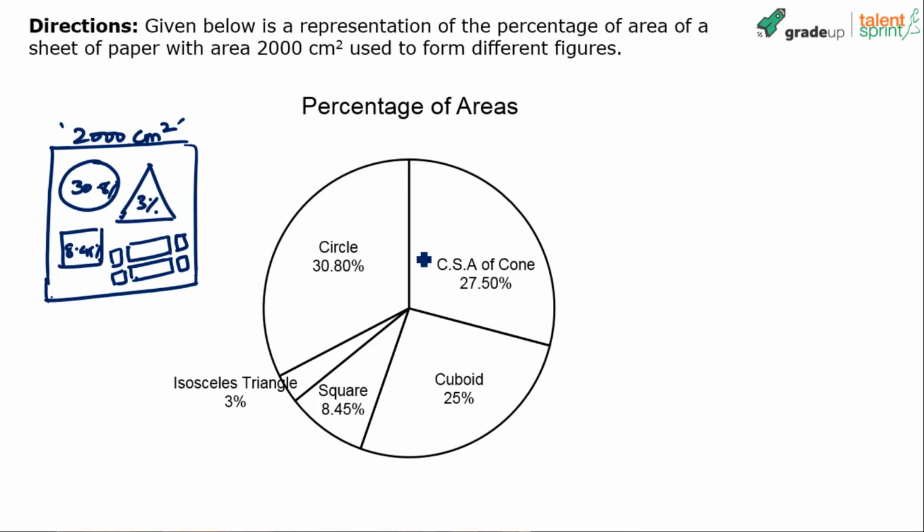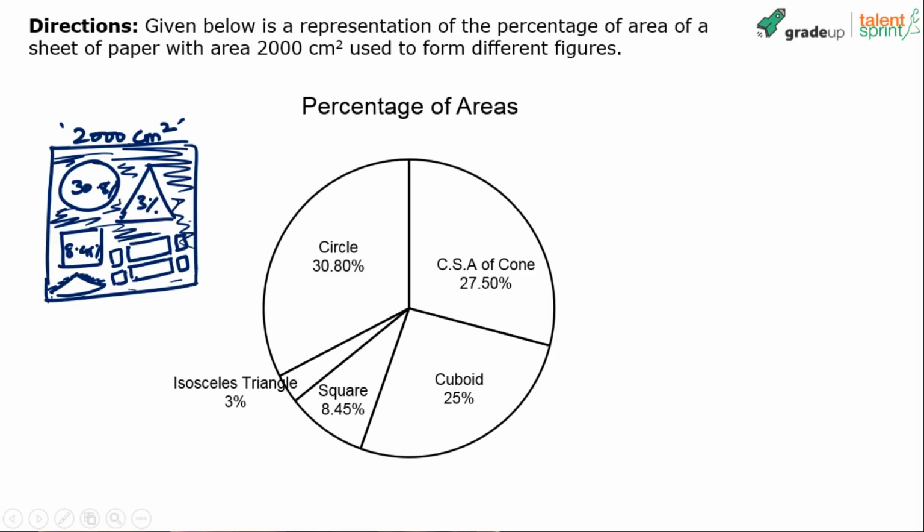And then there is also a cone, and here he's talking about the curved surface area of a cone. You know that the curved surface area of a cone would be like this, right? So you join the 2 edges to get a conical shape, right? And he's only talking about the curved surface area, so the base of the cone has not been formed. Only the conical structure has been formed from the sheet of paper. And of course, when you're trying to make different faces, some percentage of area will be left out. See, all this remaining area is something that has not been used from the sheet of paper.